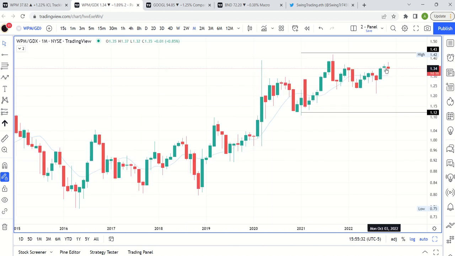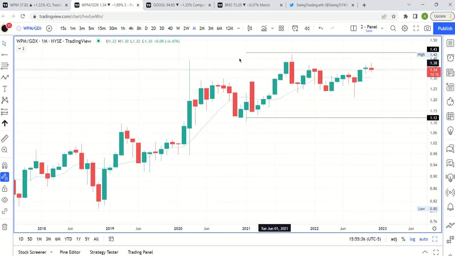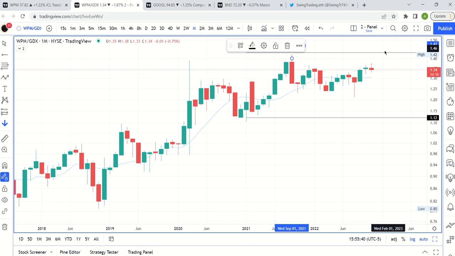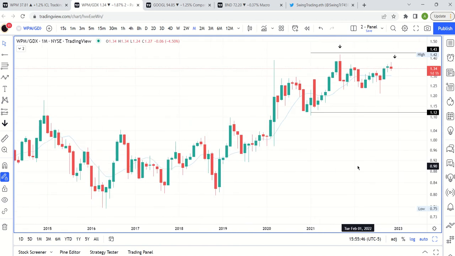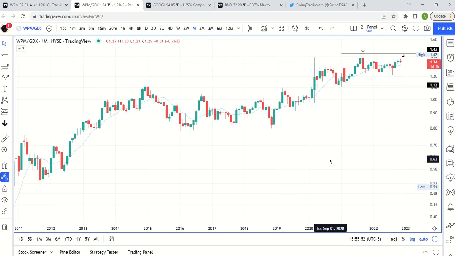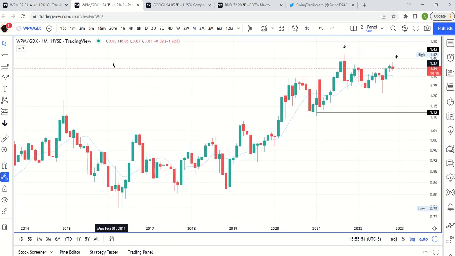What does the monthly look like? Oh yeah, the monthly is red, and we're obviously about to open a new candle in December. So this is not a good look, because this also sets up the proposition that this becomes a lower high, right? By topping out here, we just become a lower high of this. So this is definitely not one of the best performing, but on the whole it's also not doing terribly versus GDX.